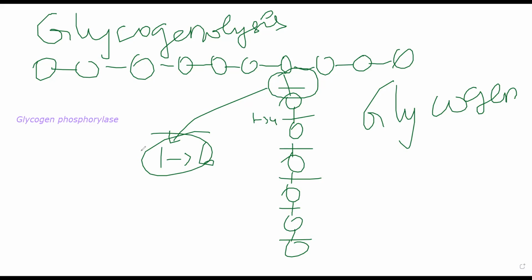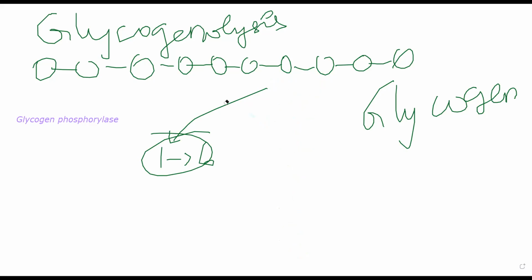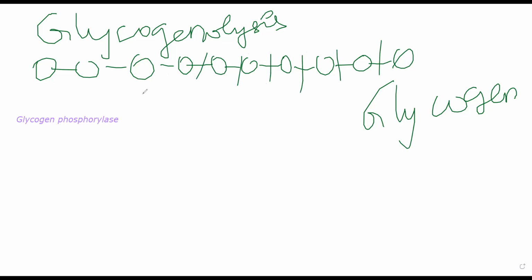Ultimately, the whole branch gets eliminated, and this is left. Again you start breaking here. The same glycogen phosphorylase will come, and it will keep on breaking these bonds. Ultimately, what you get is glucose 1-phosphate.